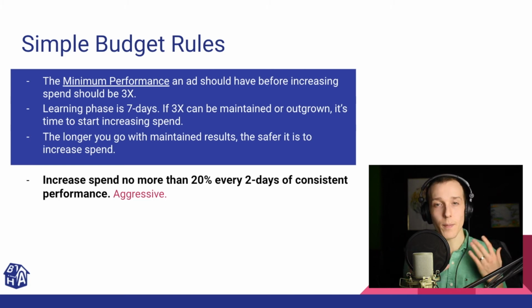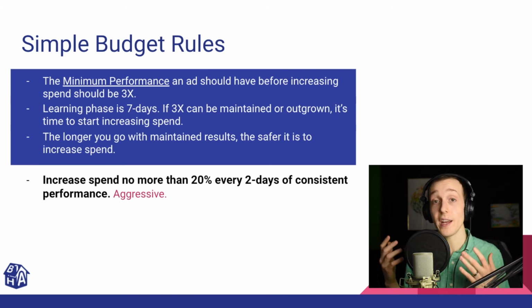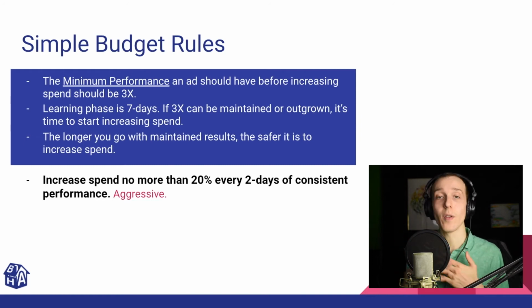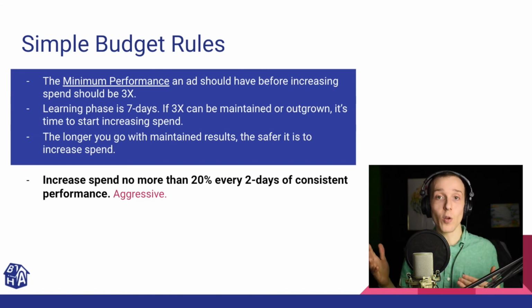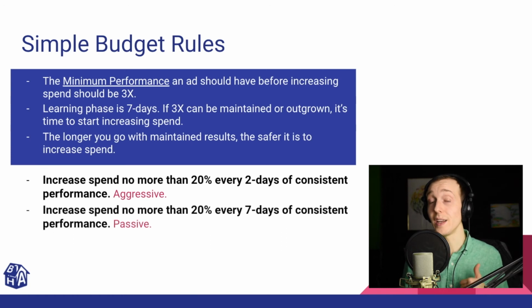Also, keeping in mind this learning phase, when you change certain things like your targeting or your budget, that then restarts the learning phase. So we also know here that you don't want to be changing too many of those factors at once. It's good to give it time to let it learn more before we start making these changes, for both the sake of volatility and for the sake of the learning phase. So a more passive approach would be to increase spend no more than 20%, say every 7 days of consistent performance, or maybe even every 14 days.